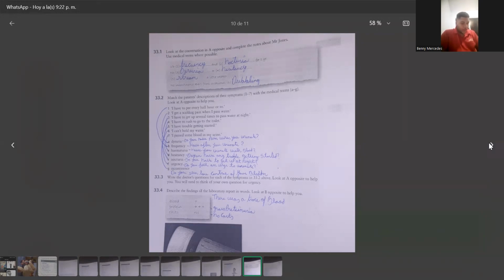Nocturia. I have to rush to go to the toilet. Incontinence. I have trouble getting started. Hesitancy. I can't hold my water. Urgency. I pass some blood in my urine. Hematuria.